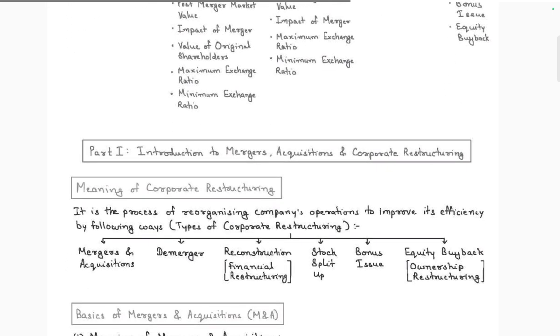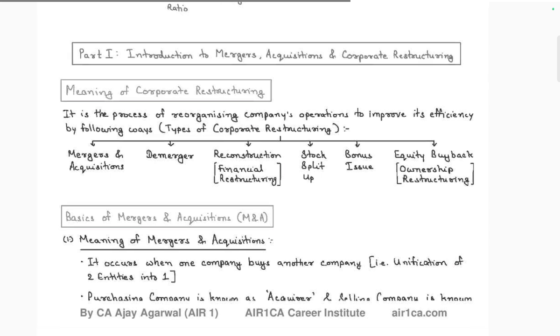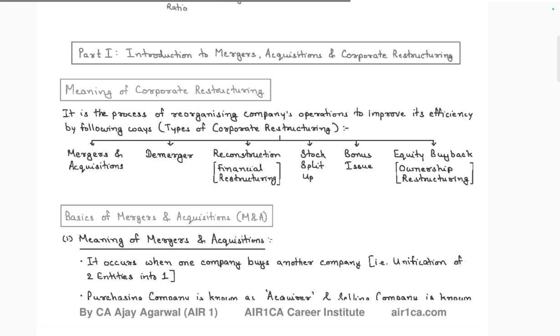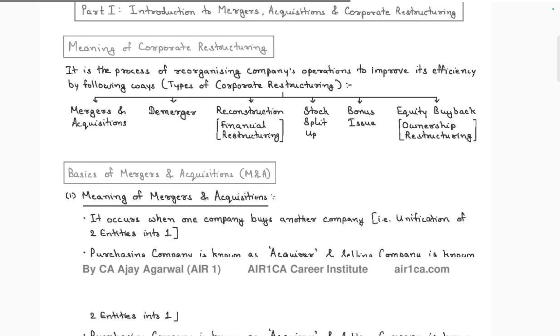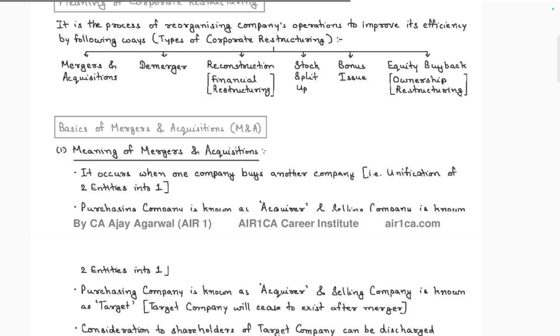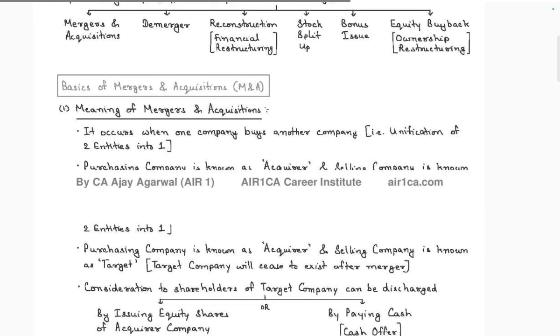Introduction of merger and acquisition, corporate restructuring. Meaning of corporate restructuring: it is a process of reorganizing company operations to improve efficiency. The types of restructuring follow: merger and acquisition, demerger, reconstruction, financial restructuring, stock split, bonus issue, equity buyback and ownership restructuring. Basics of merger and acquisition. A merger and acquisition occurs when one company buys another company, a unification of two entities into one. The purchasing company is known as the acquirer, the selling company is known as the target company, and two companies become one merged company.